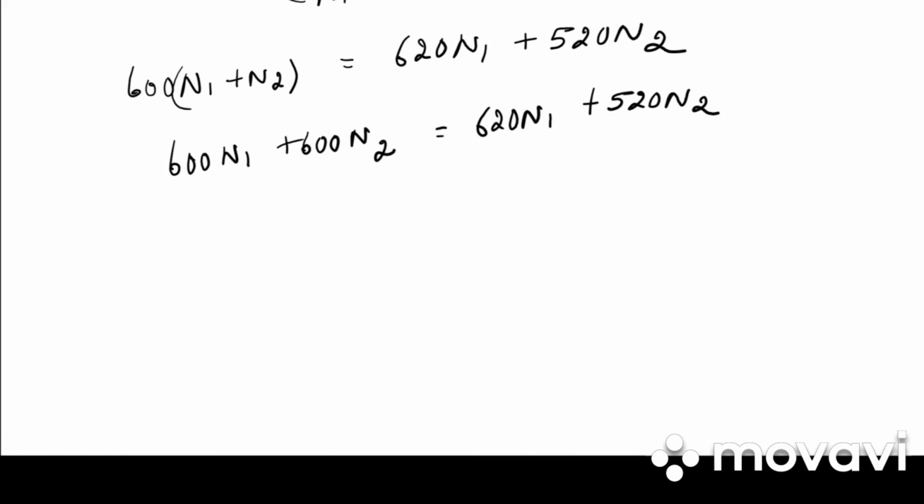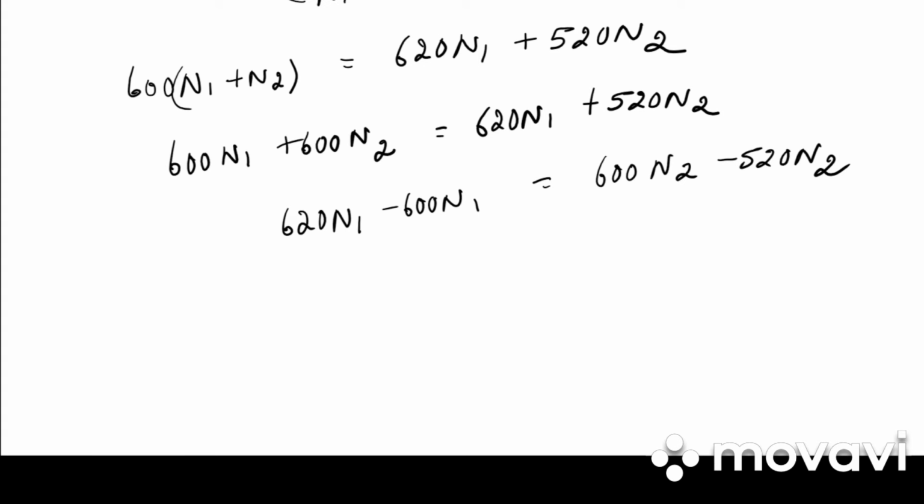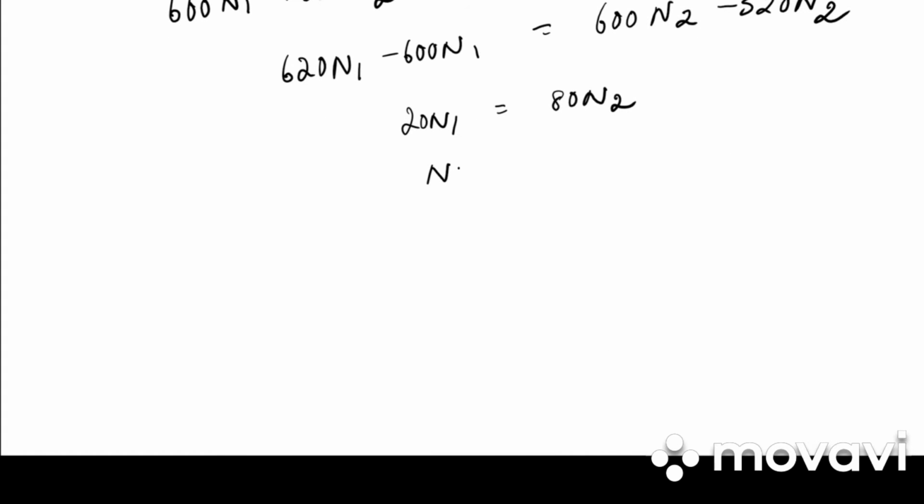Bring n1 on one side, n2 on one side. So 620 n1 minus 600 n1 is equal to 600 n2 minus 520 n2. So 20 n1 will be equal to 80 n2. So n1 divided by n2 is equal to 80 divided by 20.